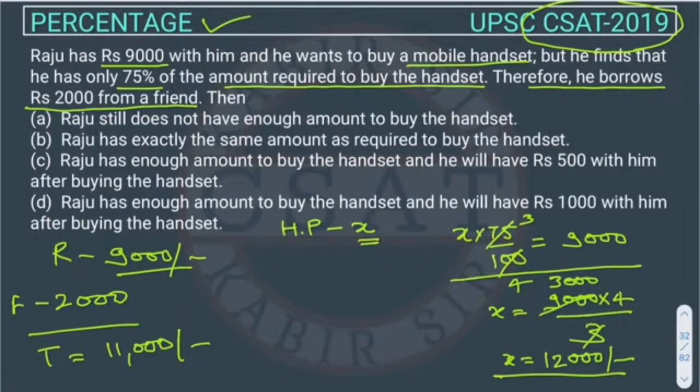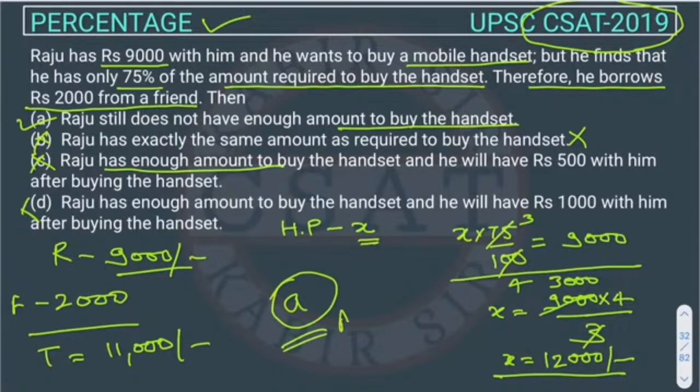Now we will read the options. Raju still does not have enough amount to buy the handset. This is right. The second option is Raju has exactly the same amount as required. This is wrong. Raju has enough amount? Raju is not having enough amount, so this is also wrong. Raju has enough amount to buy the handset and he will have rupees 1,000 with him after buying the handset. This is also wrong. So what is the correct answer? Option A is the correct answer.